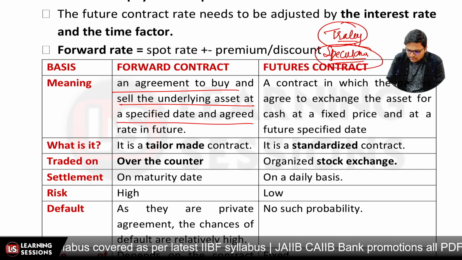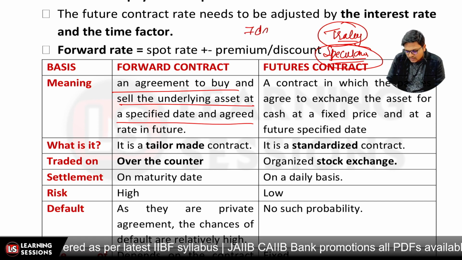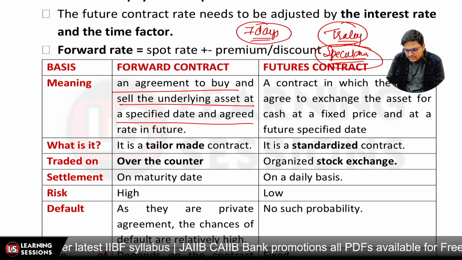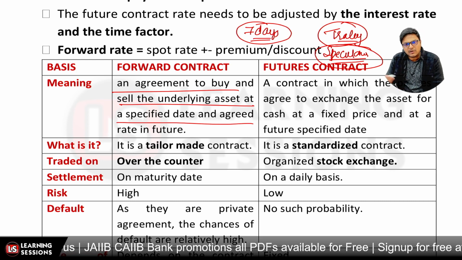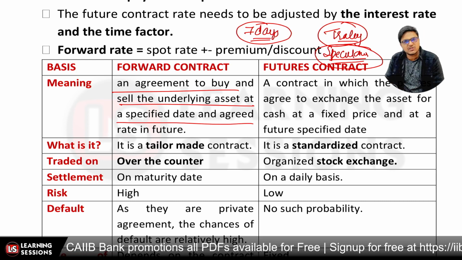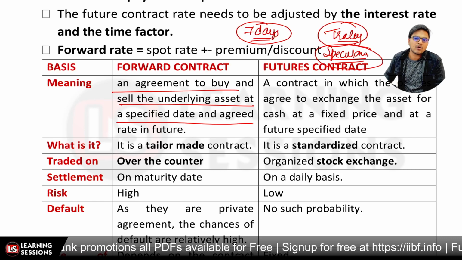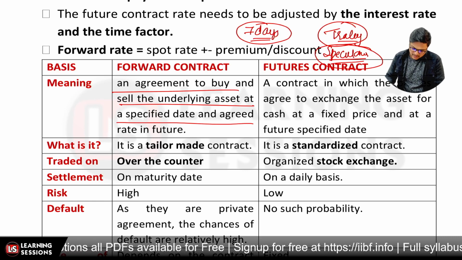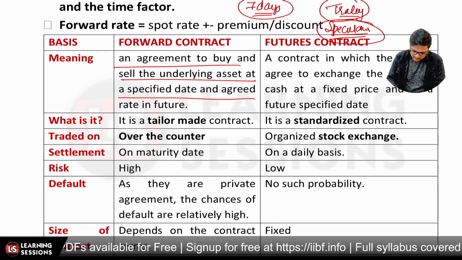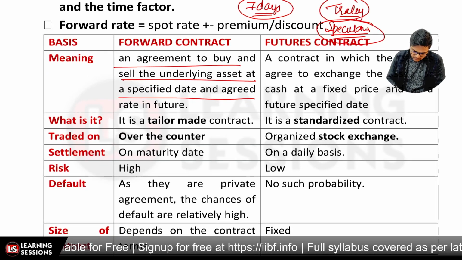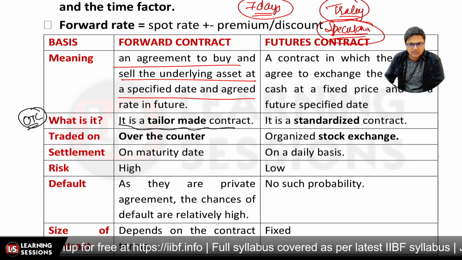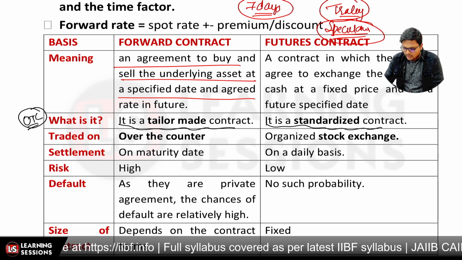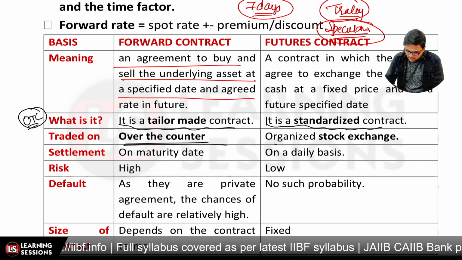Okay. So there are cycles. Let's say one future is available for a 7 day cycle. That trade will be available for 7 days. Up to 7 days, the buyers and sellers will be speculating on prices, and ultimately on the 7th day the contract will settle, right? And as I told you, this forward contract is an OTC contract, an over the counter contract, so it's a tailor-made contract, whereas futures are standardized and traded on the stock exchange, as I told you earlier, right?